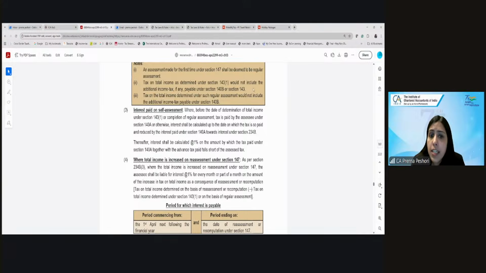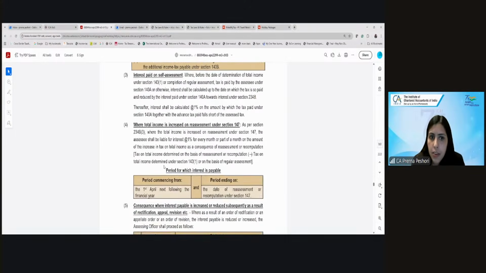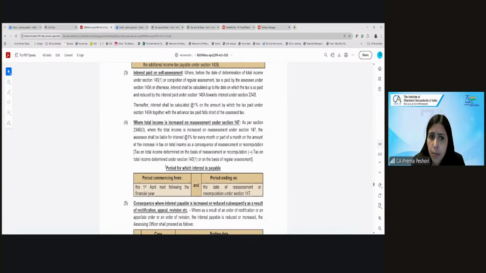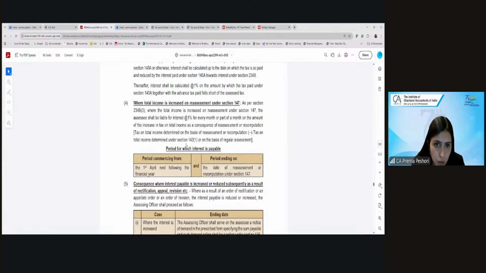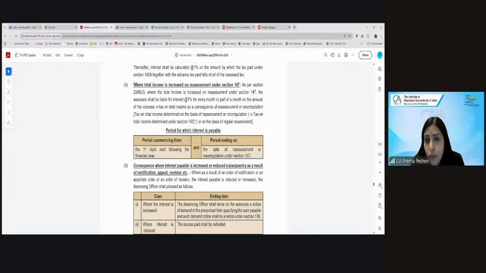And where the total income is increased on reassessment, then 1% shall be charged on the total income as computed under reassessment, but it shall be on the total income computed in reassessment minus tax already assessed under the normal scrutiny or under the processing of return, and it will be from the 1st April till the date of reassessment.